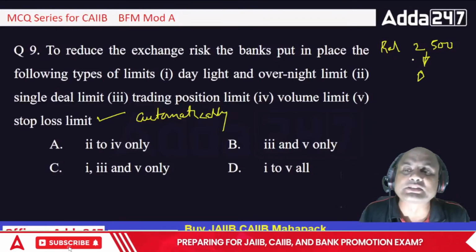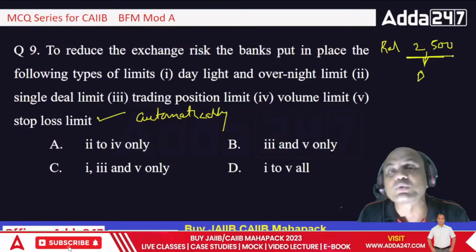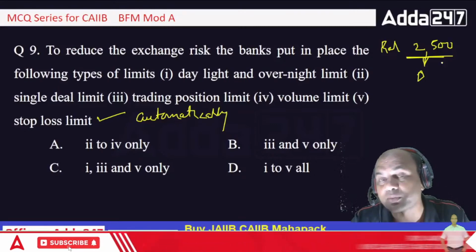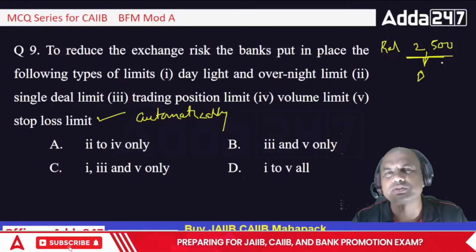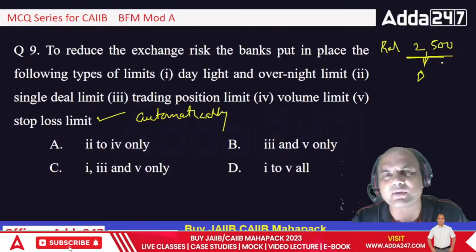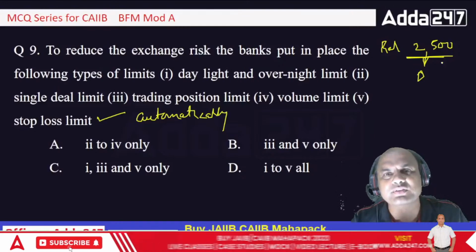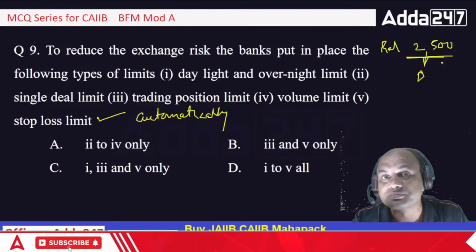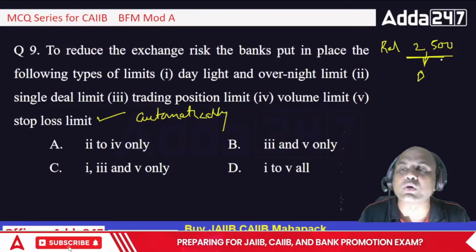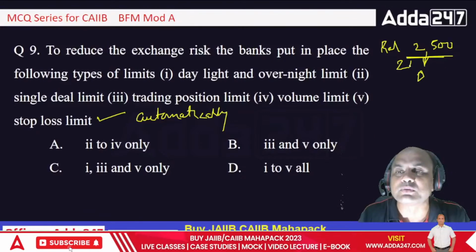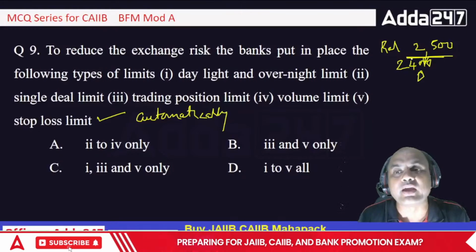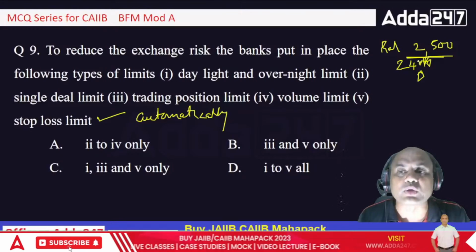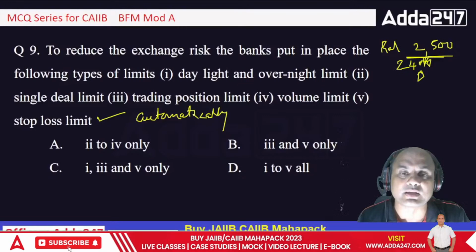I must stop at some level which is bearable to me. The loss should be bearable to me. Means, let's say I can bear a loss of rupees 100 per share. I bought 10 shares, so 1000 I can bear. So here the system should automatically trigger the sell decision. A sell order if it goes to 2400. So this stop loss limit gets triggered automatically.